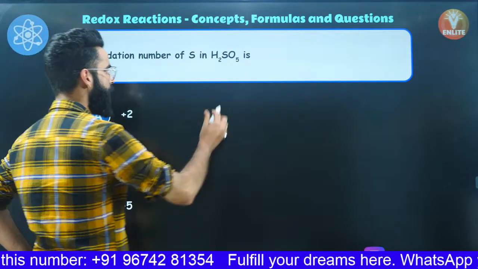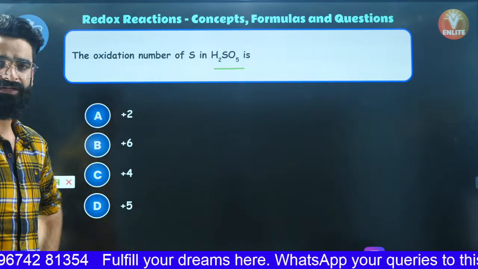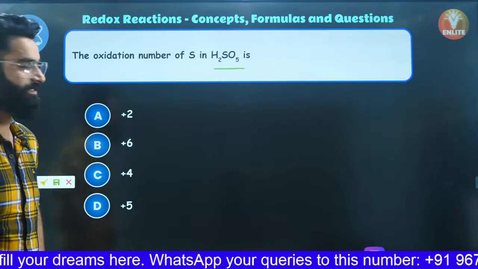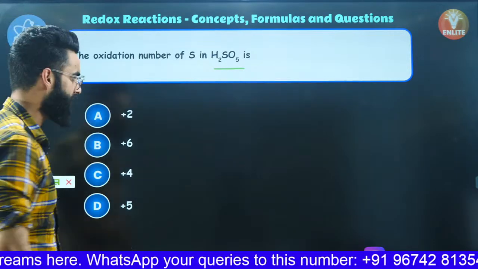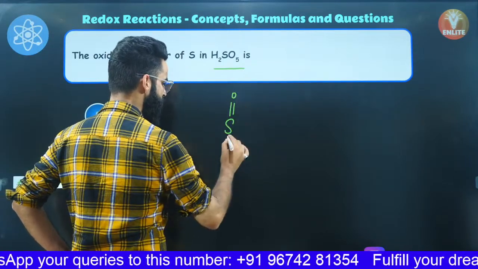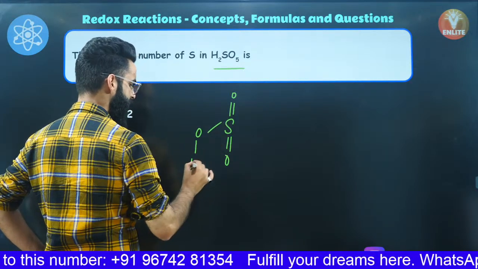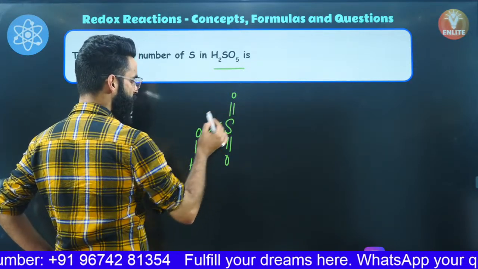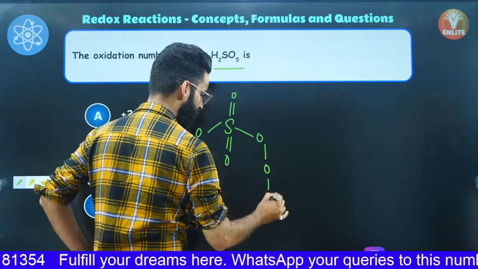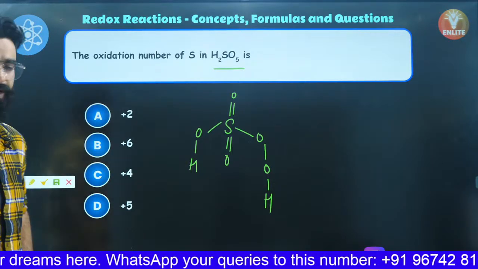So first thing, what about the structure of H2SO5? You need to know the structure of H2SO5, then you can easily calculate the oxidation state of sulfur in this particular compound, right? Let me simply draw the structure of H2SO5. There are two double bonds between sulfur and oxygen, right? There's a single bond attached with hydrogen. So till now I've used 3 oxygen atoms. This is the fourth one, this is the fifth one, and there will be one more hydrogen right here. So this is basically the structure of your H2SO5.